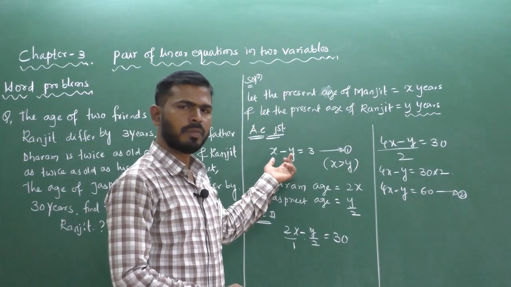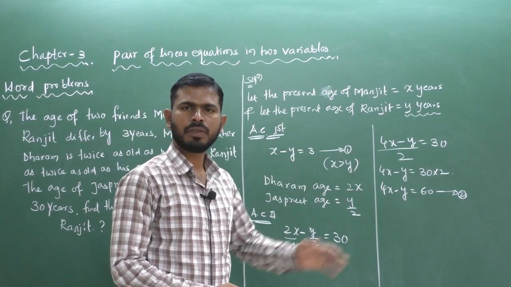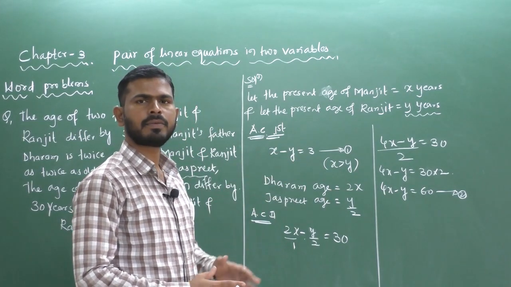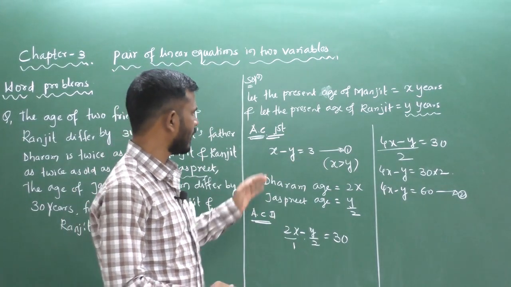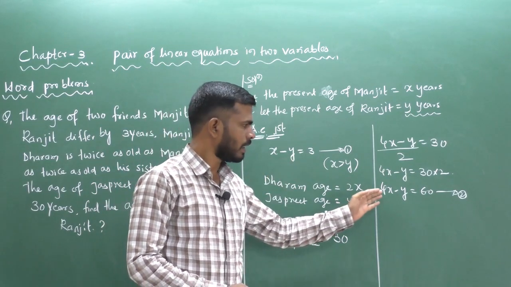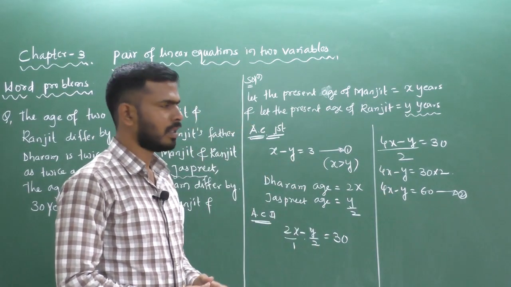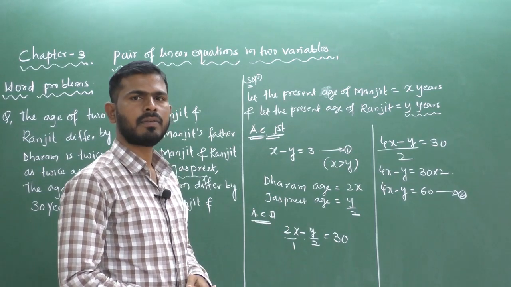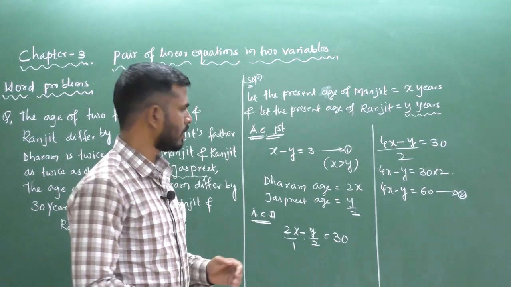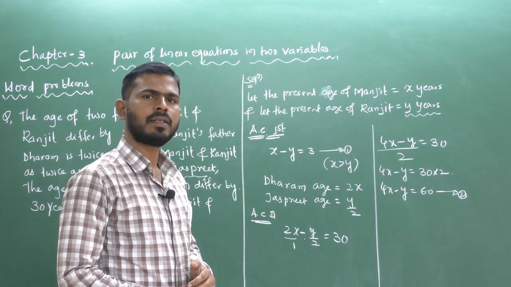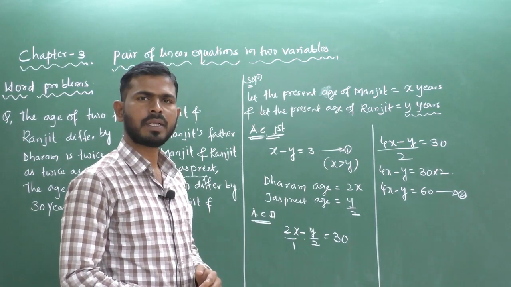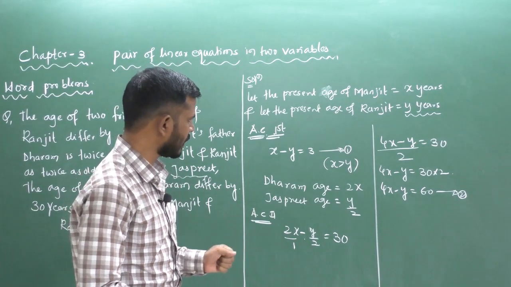Now you can observe equation number 1 and equation number 2. They are in the form of a pair of linear equations in two variables, that is x, y and a constant term. Here also x, y and a constant term. Now we can solve for the x and y values. It is a simple algebraic method. We can use the substitution method, elimination method or cross multiplication method.